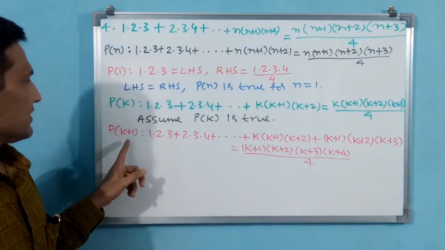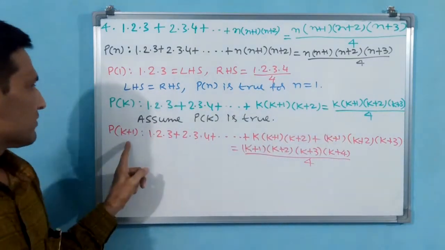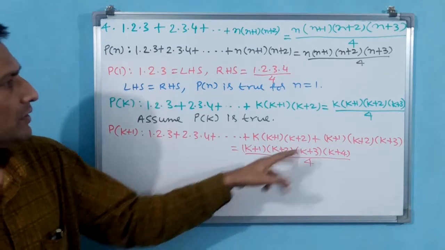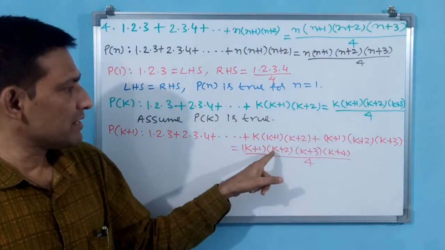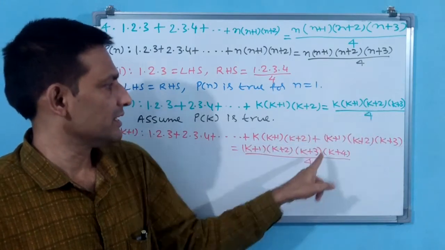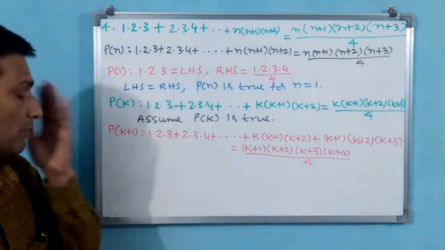See what we have written: in place of k we have written k+1. So k+1 means k+1+1, k+2; k+1+2, k+3; k+1+3, k+4, by 4. Okay, this we have written.